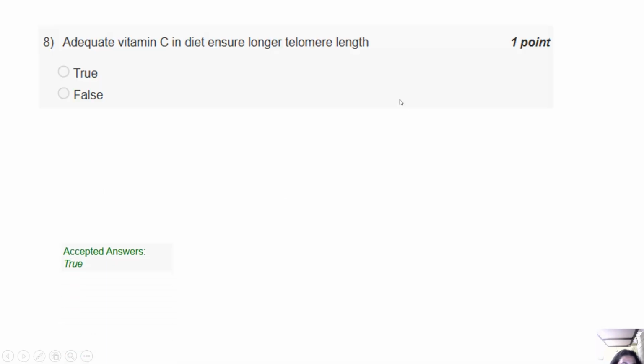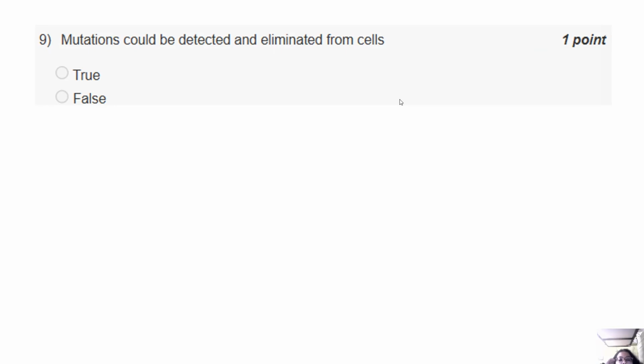Okay, so this was the question: an adequate vitamin C diet can ensure proper longer telomere length. The answer was true. So moving on to the next question for today. Mutations will be detected and eliminated from cells. You can let me know if it's true or false. So these are the two options.